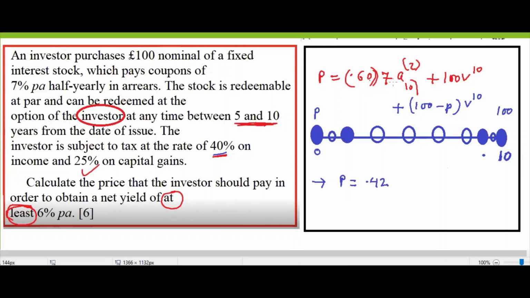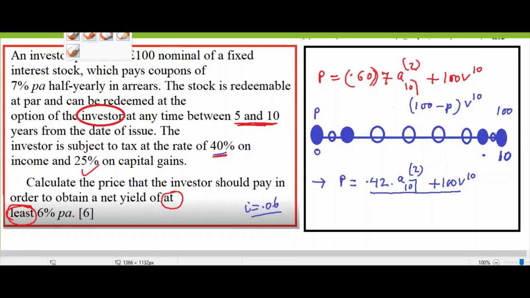0.6 you multiply by 0.7, that is 0.42. You write 8 and 2, and then you write 100 V10. See, I is given 6%. Okay, you can use that, and you can find all this whatever I've written. 100 V10 here. Here capital gain tax I forgot to write, so let me add that one here. There is a tax on capital gain.